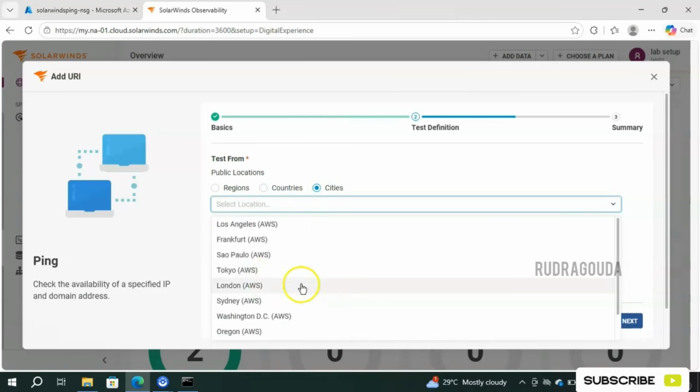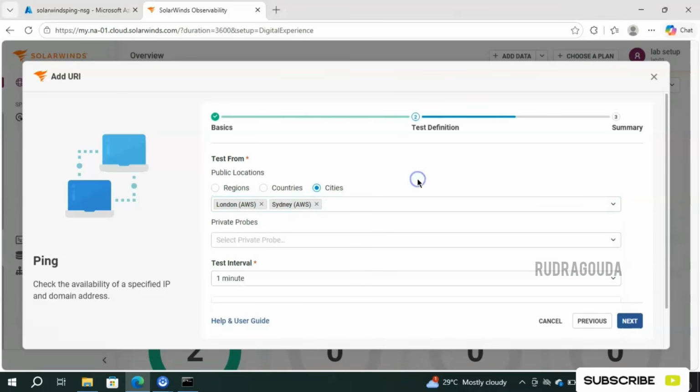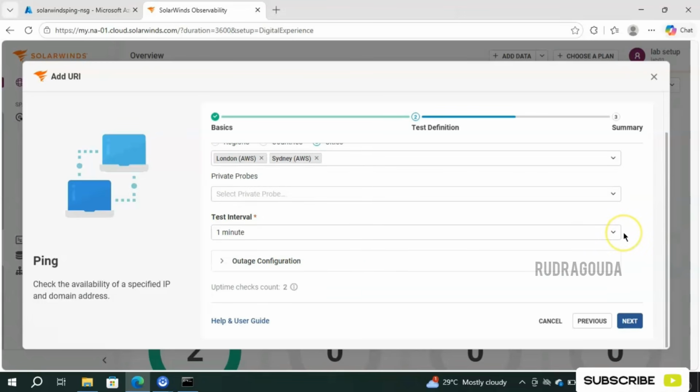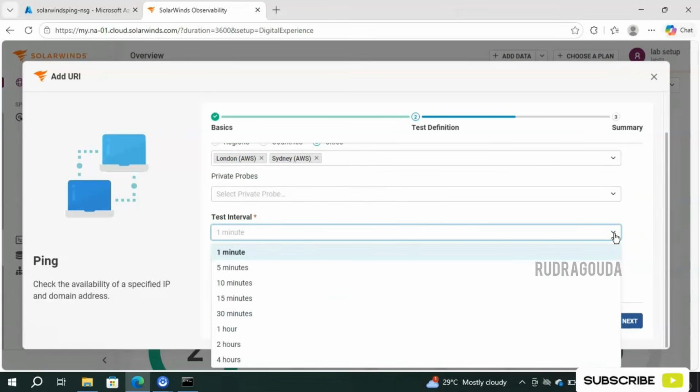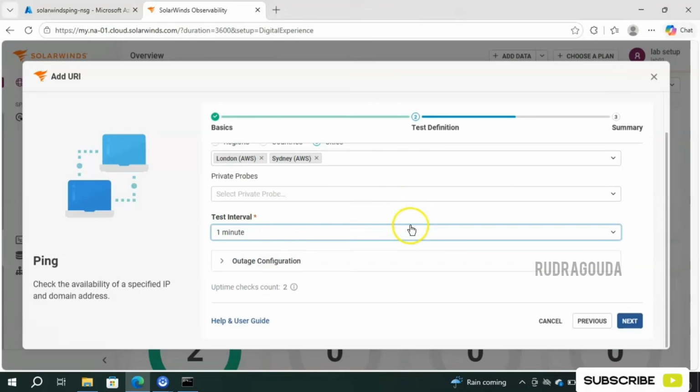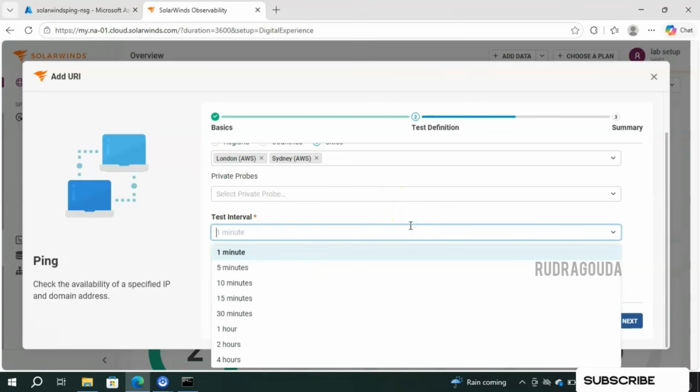For example, let's consider I want to check the availability of this particular IP address from London. After that, I want to check it from another region, like I can take Sydney. So from these two locations, I want to check the availability. How often it should check the availability, you need to define inside the test interval. It has a lot of options like 1 minute, 5 minutes, 10, 15, 30, 1 hour, 2 hours and 4 hours.